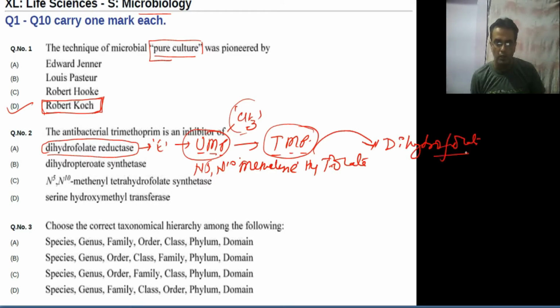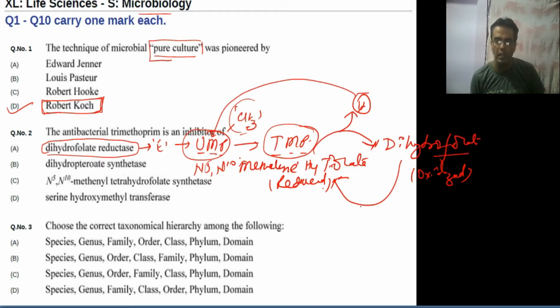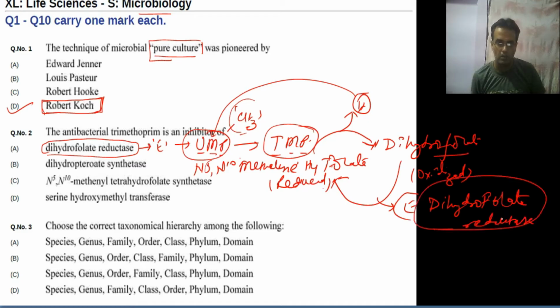Now this needs to be converted back to N5,N10-methylene H4 folate, which is the reduced form, and this is done by the enzyme dihydrofolate reductase. So the answer will be the first option.